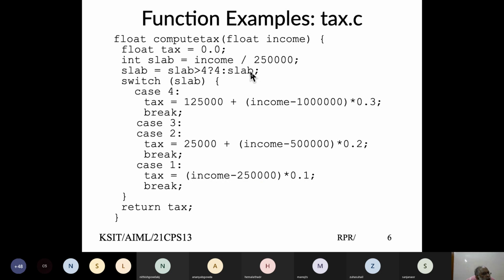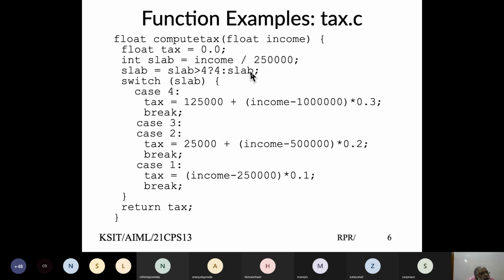For 2.5 lakh, there is no tax. So 2.5 to 5 lakh, the difference is 2,50,000 rupees, and 10% tax becomes 25,000 rupees. So we say 25,000 plus whatever income above 5 lakh, subtract that and take 20%. I'm combining both case 3 and case 2 and adding tax for the first slab, and that gives me the income tax.